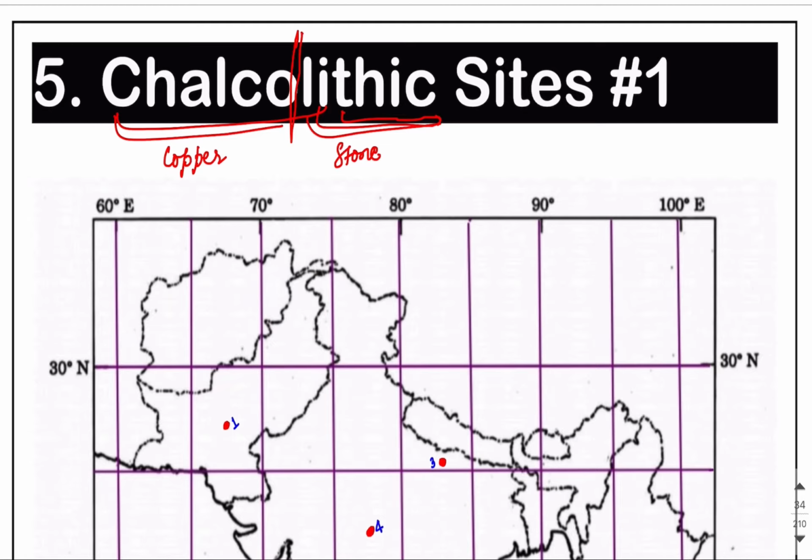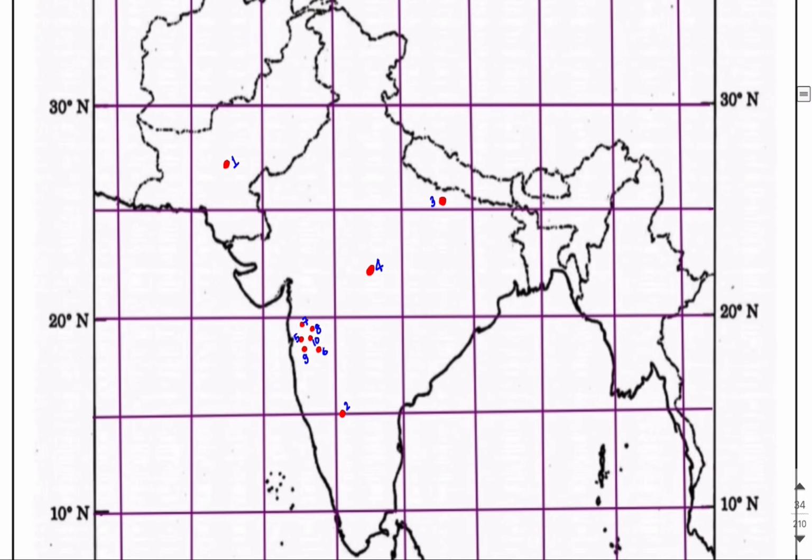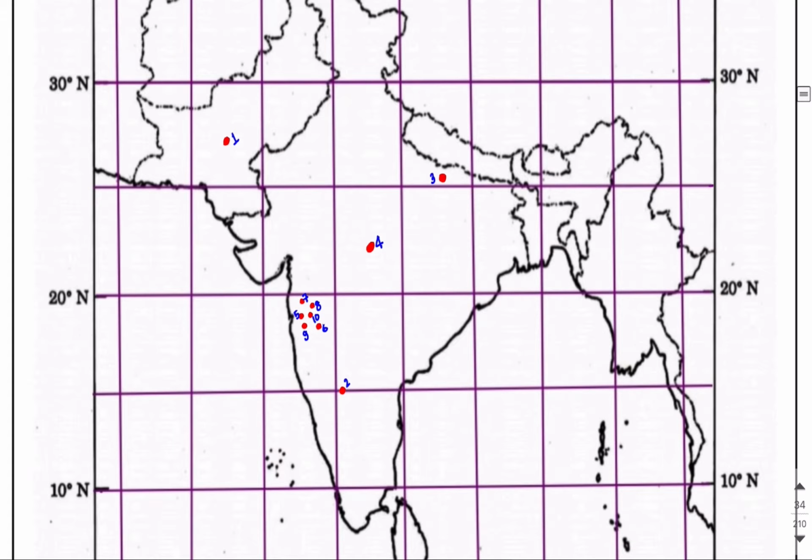Now let us move on to the Chalcolithic sites found in the Indian subcontinent. Let us see the first one, which is present in Pakistan. You have to identify this Chalcolithic site. What Chalcolithic site has been found in Pakistan? This is your first one. Name it. This is your very famous Mehrgarh, which is present on the Bolan River in the Kachi Plain, Baluchistan region of Pakistan.